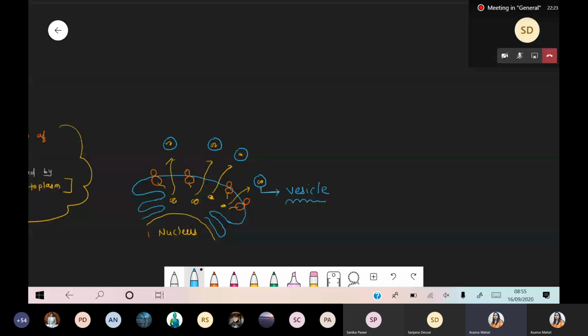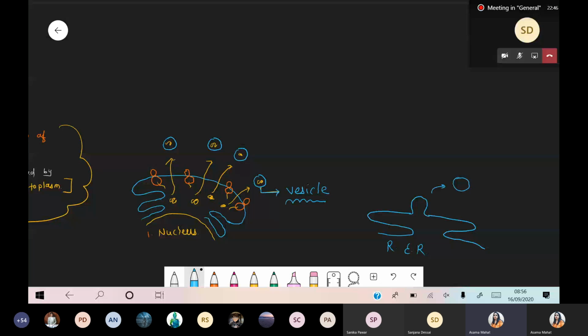Simply, suppose these are the endoplasmic reticulum, more specifically rough ER. Now what happened? The plasma membrane of the rough ER will show an extension like this, and suddenly it will pinch off.